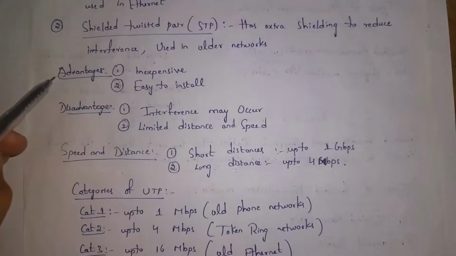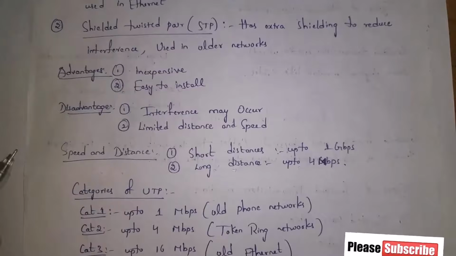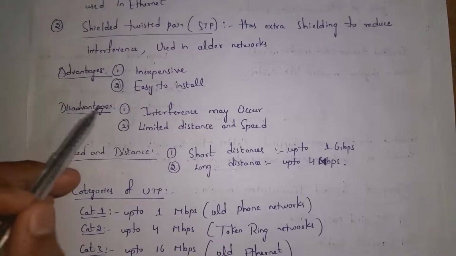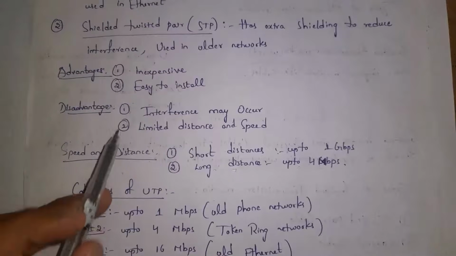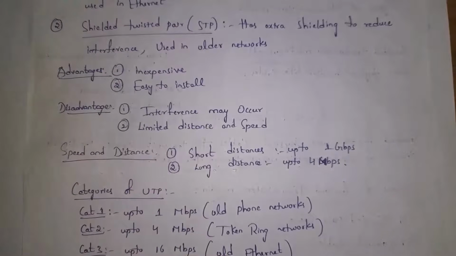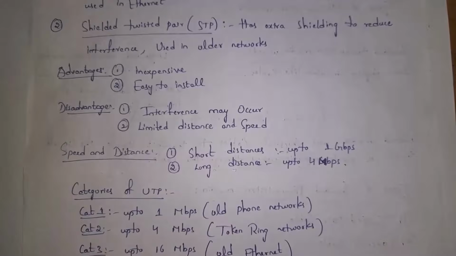These are the advantages of twisted pair cable, and the first one is that it is inexpensive. Guys, twisted pair cable comes at very low cost, and the second one is that it is easy to install. We can connect twisted pair cables easily to devices. These are the disadvantages of twisted pair cable, and the first one is that interference may occur. Guys, for example, in telephone networks, sometimes there will be signal breaks because of interference. And the second disadvantage is limited speed and distance. Guys, in twisted pair cables, data will travel very slowly and we cannot connect these cables over long distances.